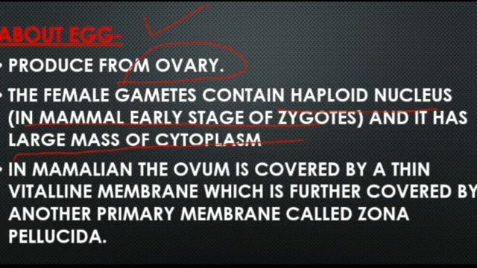In mammals, the ovum is covered by a thin vitelline membrane, which is further covered by another primary membrane called the zona pellucida.